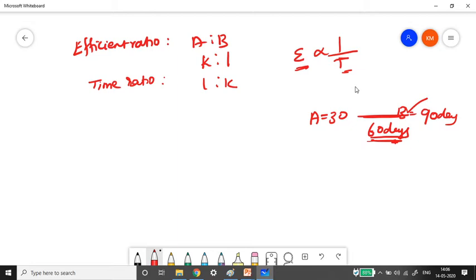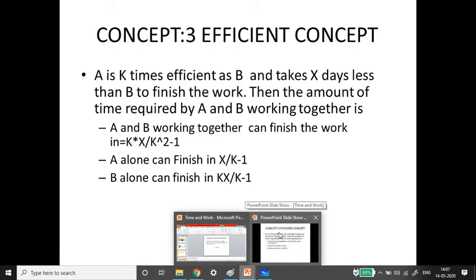If you get a question like this, how will you solve it? They can ask in how many days A alone can finish the work. They can also ask in how many days B alone can finish the work. And the obvious question is in how many days A and B working together can finish the work. These are the types of questions that can be asked under concept number 3, type number 2. So now let us solve this.